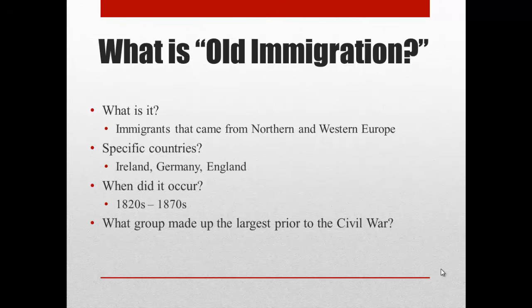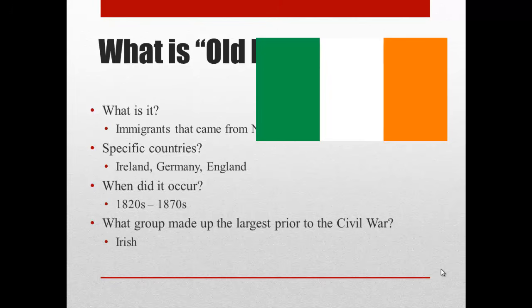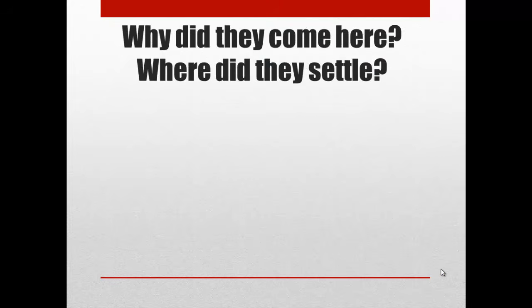There are two groups that made up the most amount of immigrants prior to the Civil War, and they were the Irish and the Germans. But the one group, the largest group prior to the Civil War, and this has been a question on the AP exam before, is the Irish. So please be aware of that. And we'll talk about why the Irish are coming prior to the Civil War.